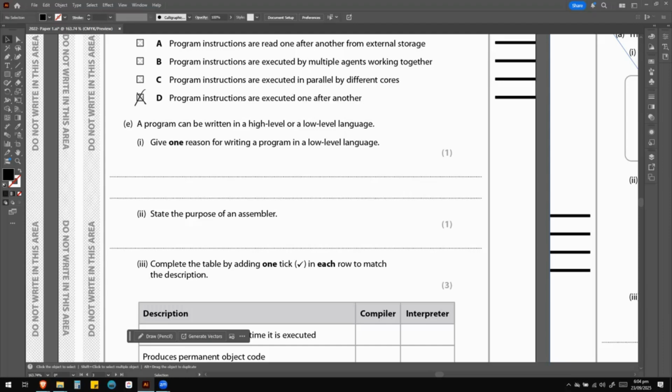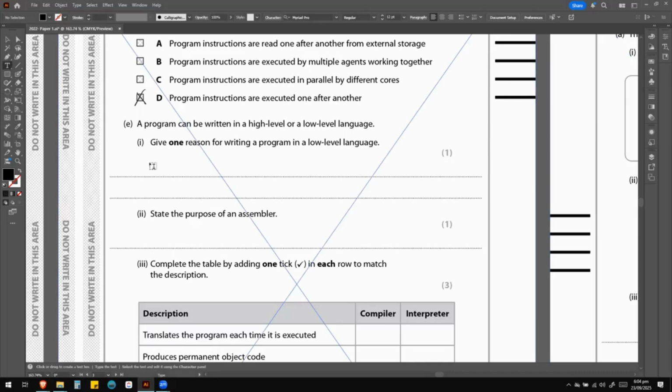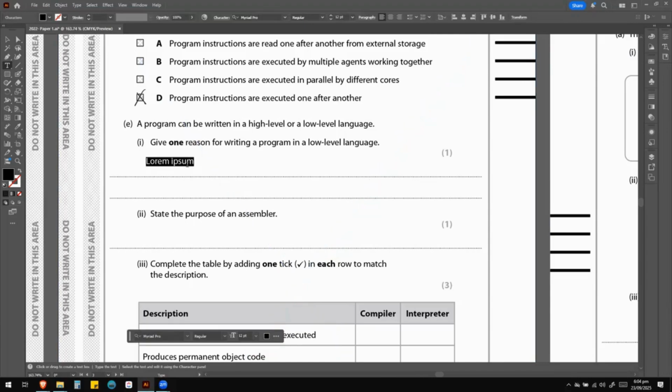So that's the idea that we want to put down here in one sentence, because remember it's a 1-point question, so we are going to answer it accordingly.